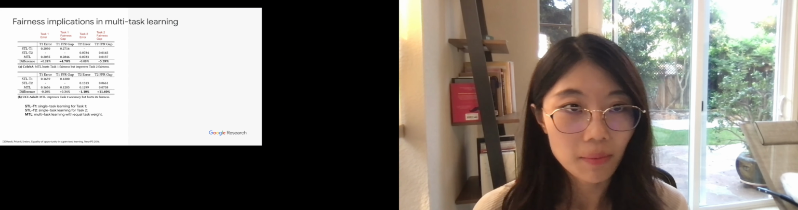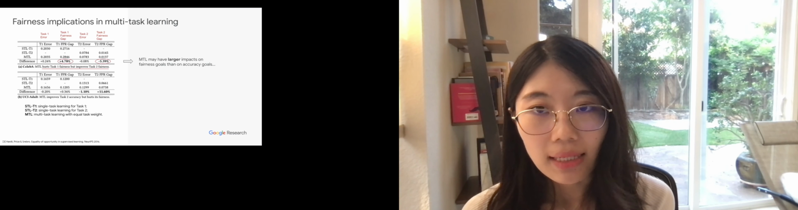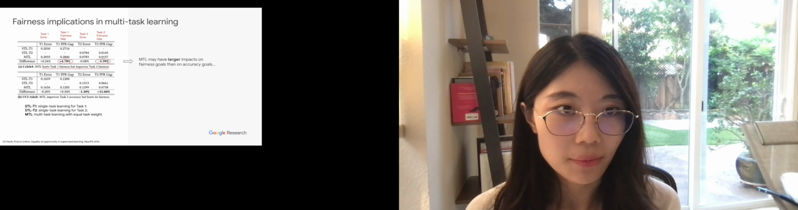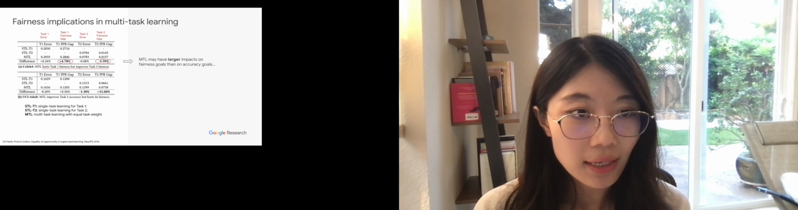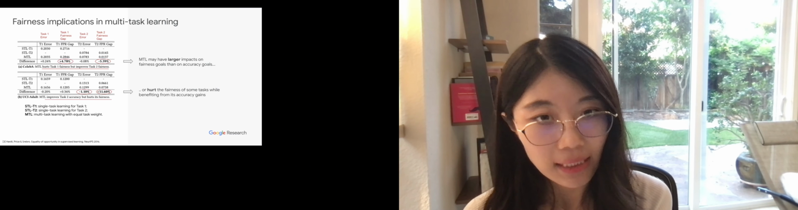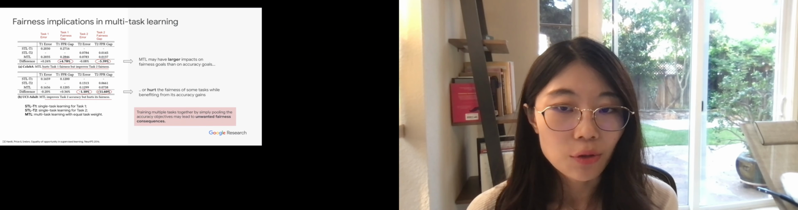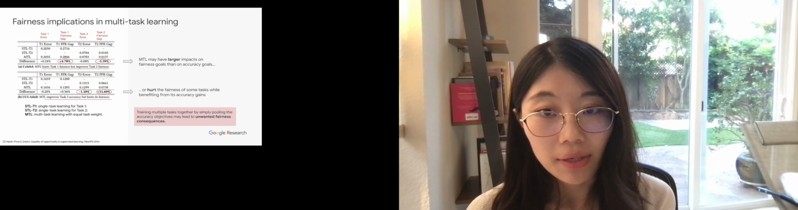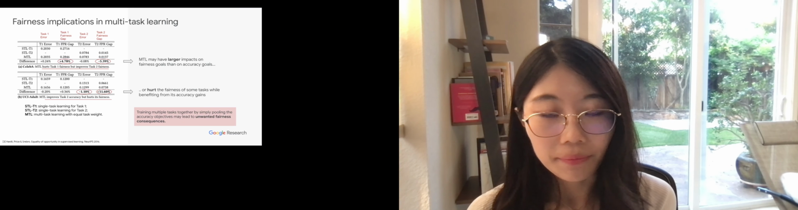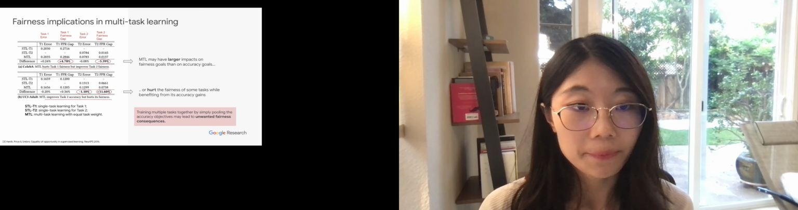Well, we conducted some simple experiments in understanding fairness in multitask learning by comparing the performance of single-task learning models and multitask learning models. We can see that in one public dataset, CelebA, multitask learning actually hurts one of the task fairness, but improves the other task fairness when jointly learning them. And in another example, multitask learning actually hurts the fairness of one of the tasks significantly while improving its accuracy. So this leads us to believe that training multiple tasks together by simply pooling the accuracy objectives may lead to unwanted fairness consequences, which may already be happening today given the large adoption of multitask learning models.